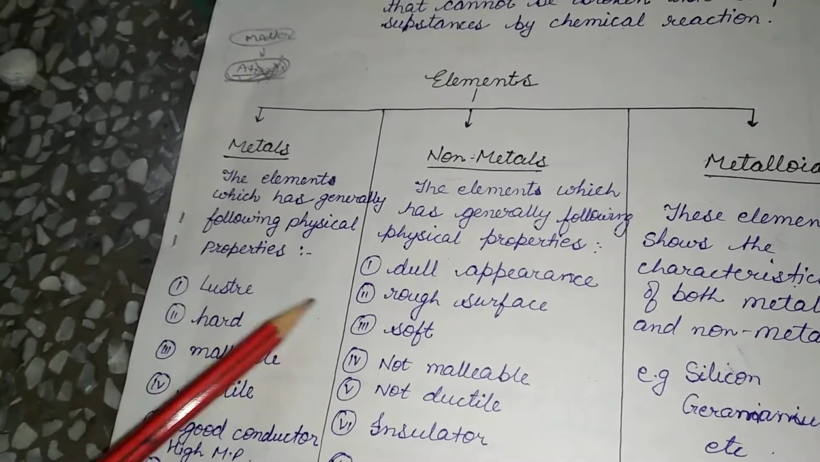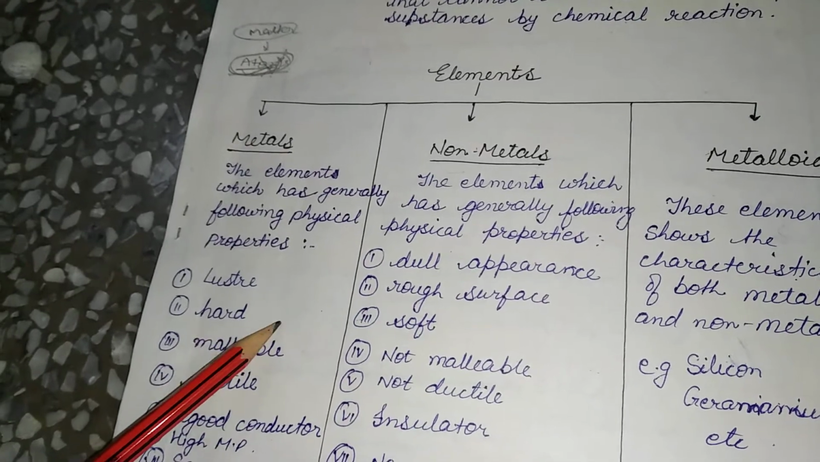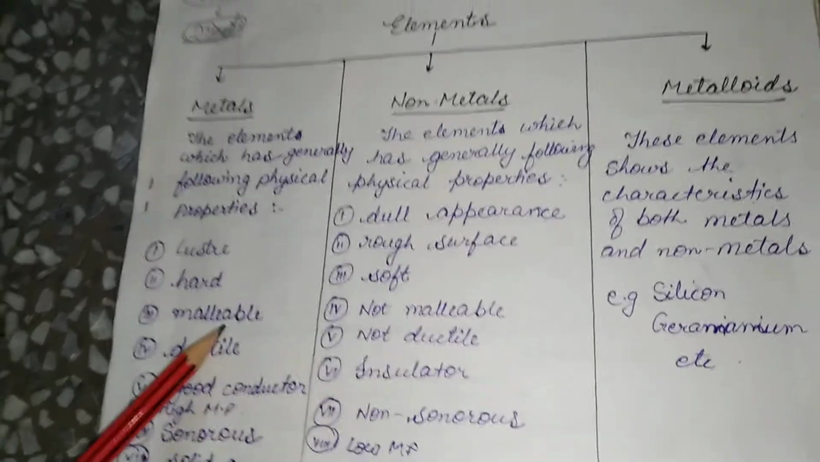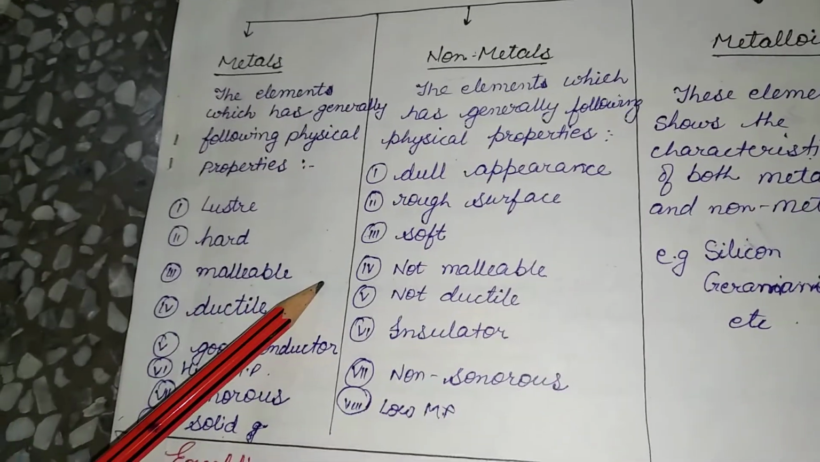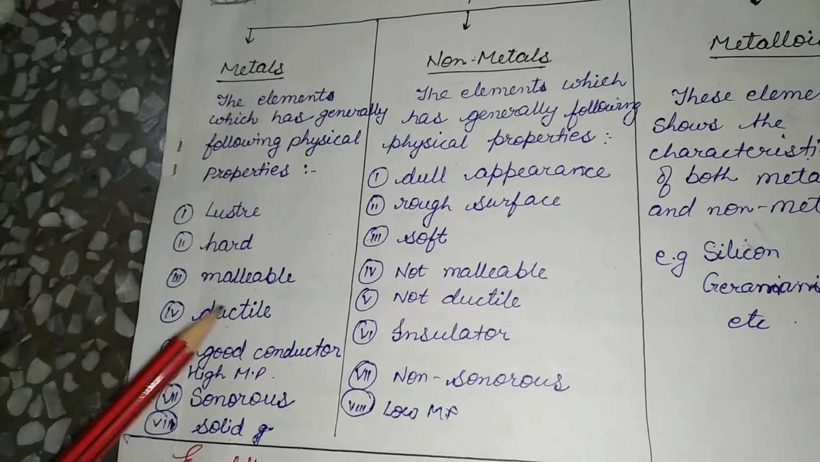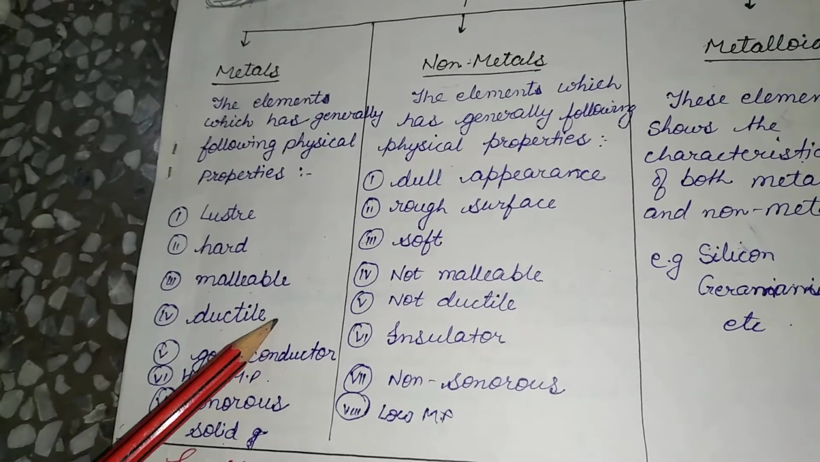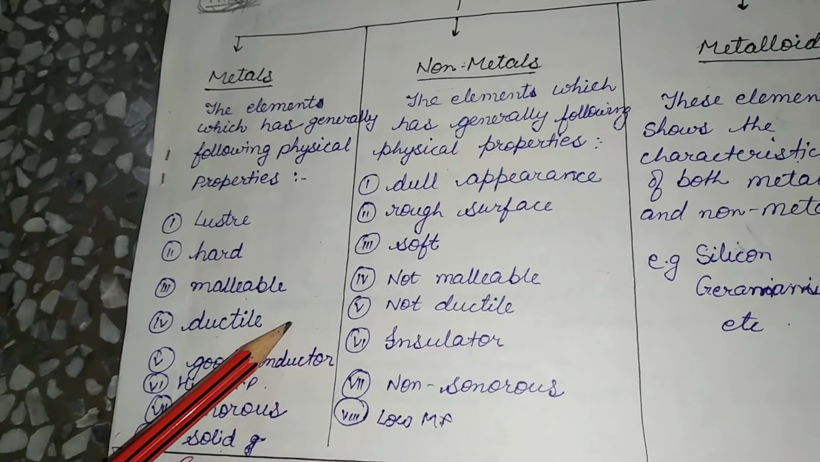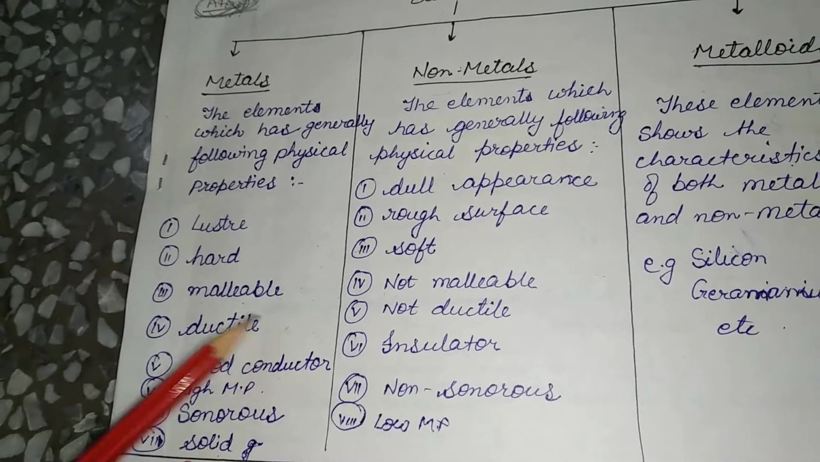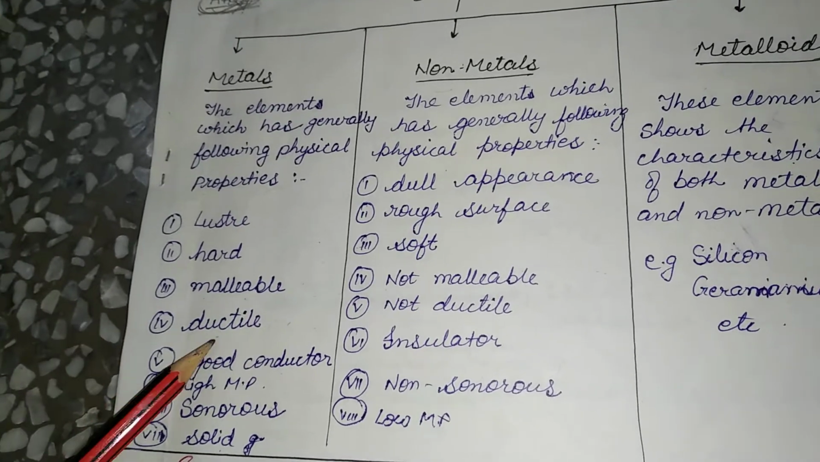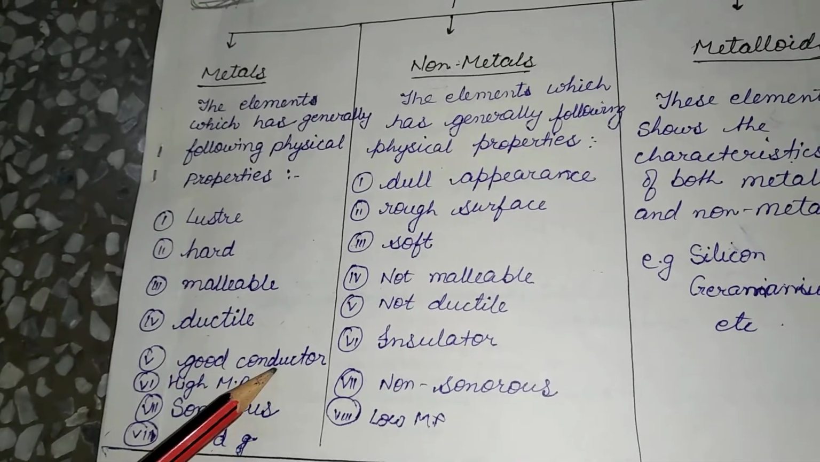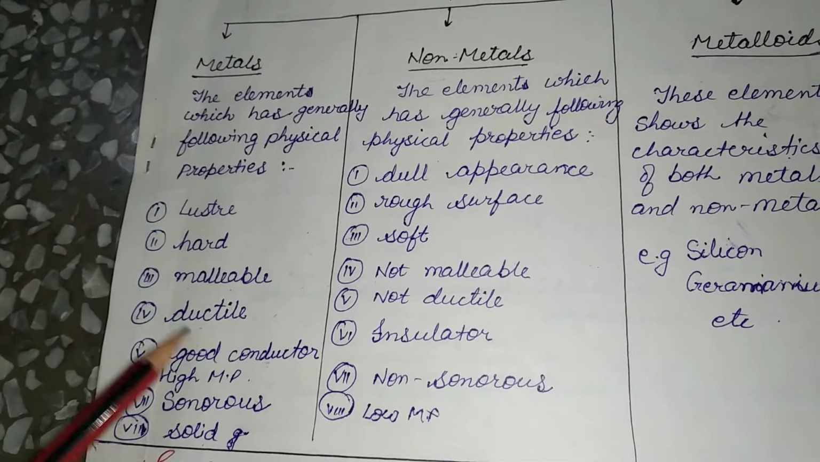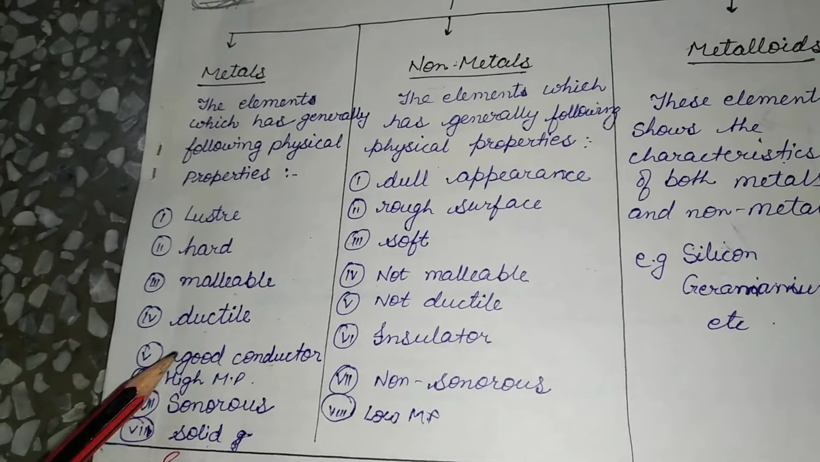They are lustrous, meaning they are shining. They are hard, meaning their atoms are tightly packed. They are malleable, meaning they can be drawn into thin sheets, such as gold and silver. They are ductile, meaning they can be drawn into wire; for example, 1 gram of gold can be drawn into 2 kilometers of wire. And they are good conductors, as cooking utensils and electric wires are made up of metals.